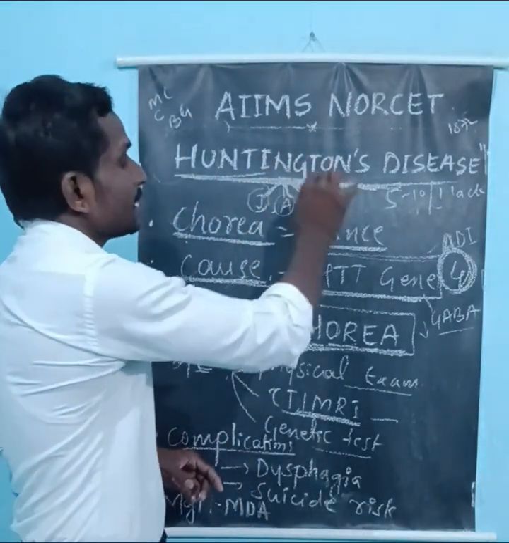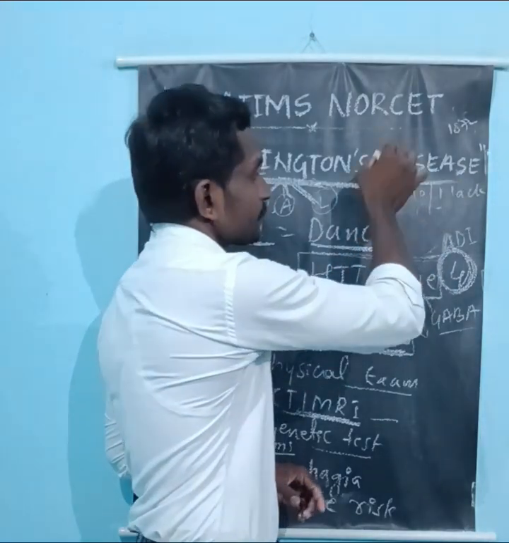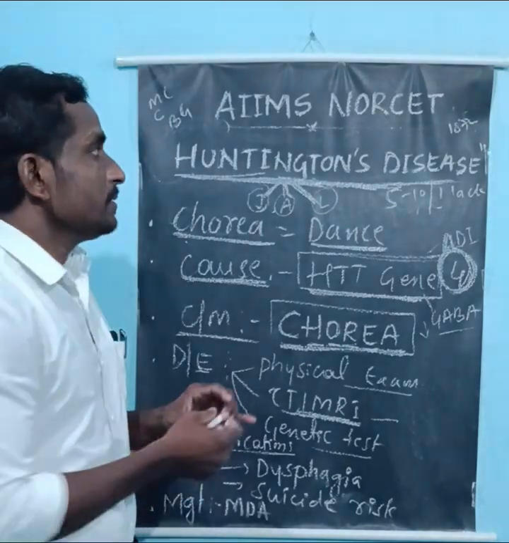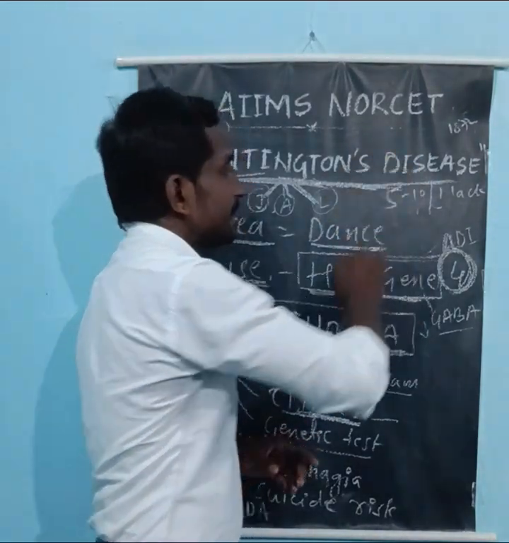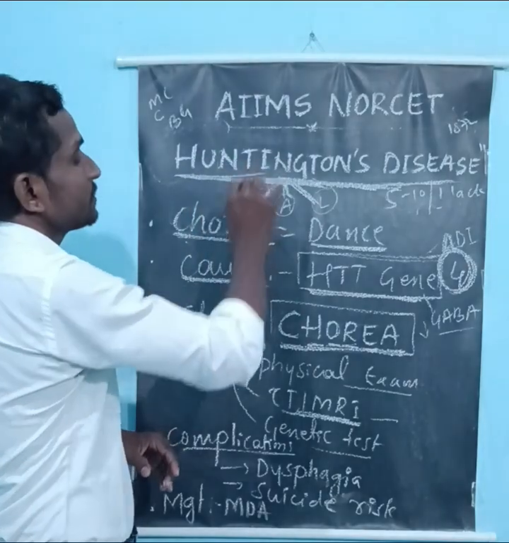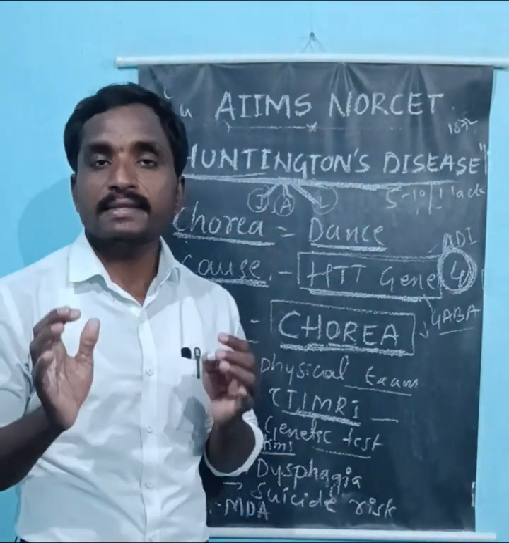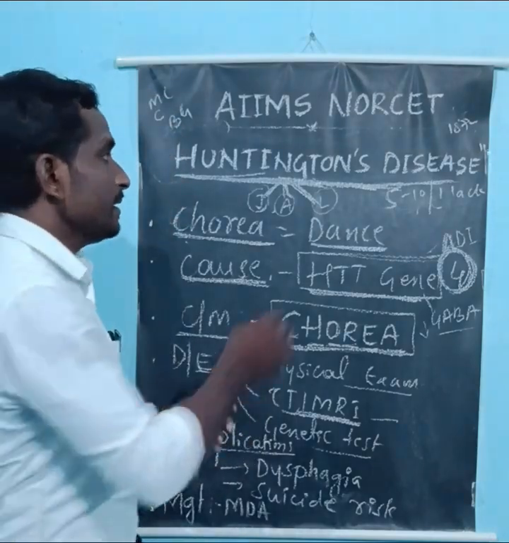Huntington disease is also called chorea, Huntington chorea, or Huntington progressive disease. Why is it called Huntington disease? It was first studied by a doctor named Huntington in the year 1872, and for that reason it is called Huntington disease.